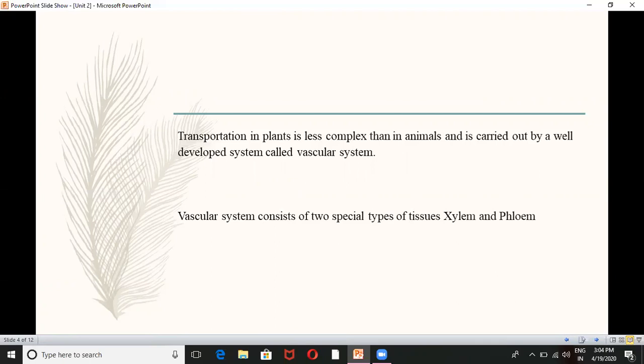These systems of plants are called the vascular system, and the vascular system consists of two special types of tissues. These two special types of tissues always help the plants in the process of transportation. The tissue names are xylem and phloem.